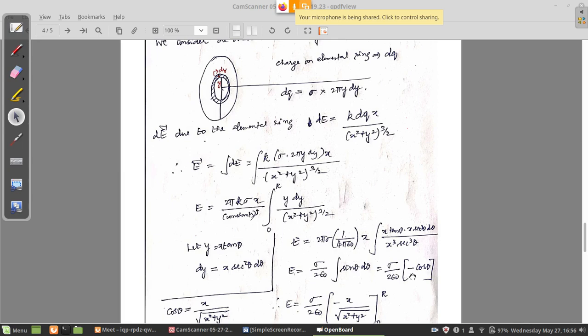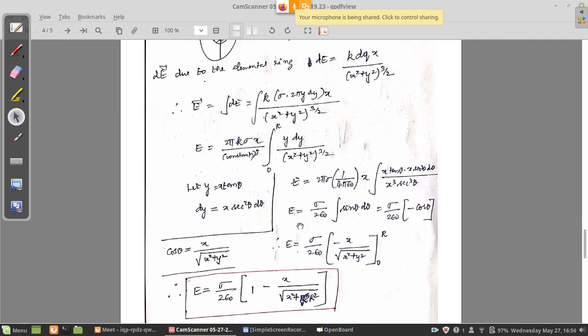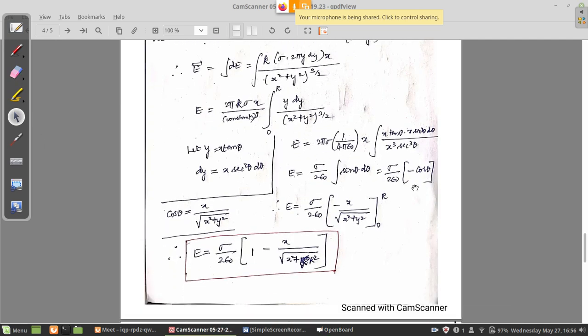Integral of sin theta d theta is minus cos theta. Because if you differentiate cos theta, you will get minus sin theta, right? So you can check it. The reverse of integration is differentiation. So therefore the integral of sin theta d theta is minus cos theta. Again, cos theta is what you have to see originally.